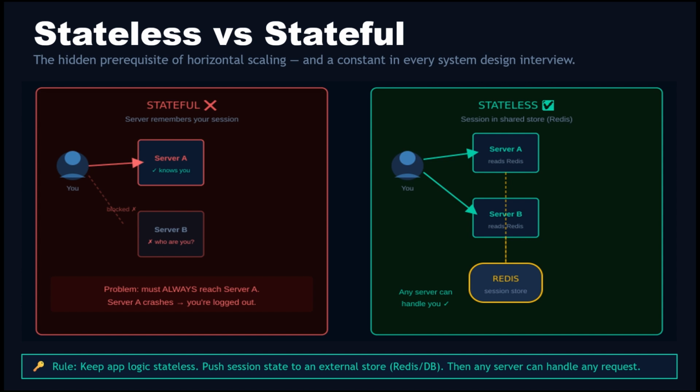Rule: keep your app logic stateless. Push session state to an external store. That's it. That's the prerequisite that makes horizontal scaling possible.